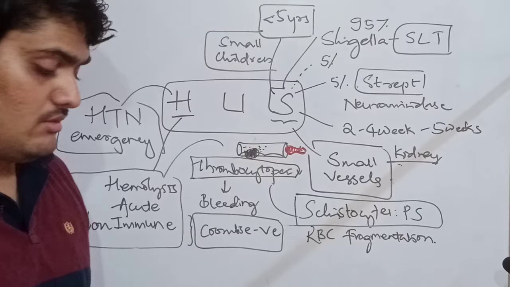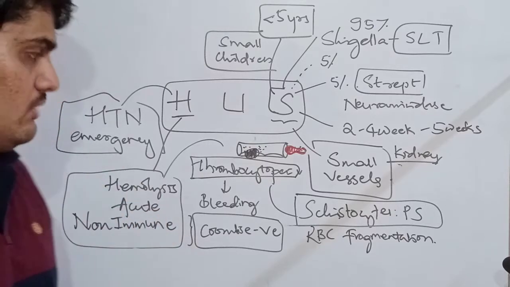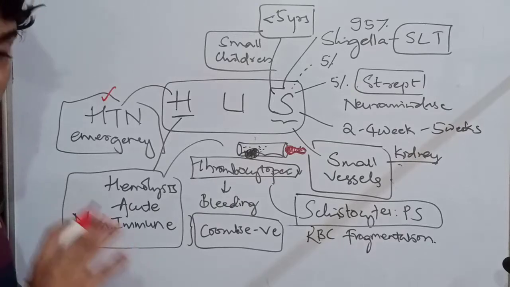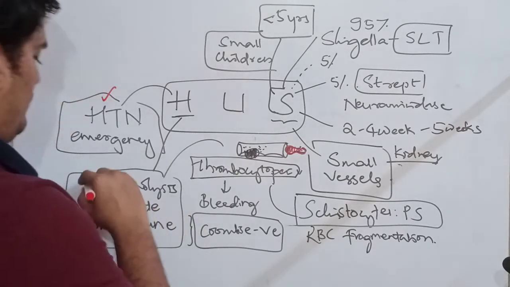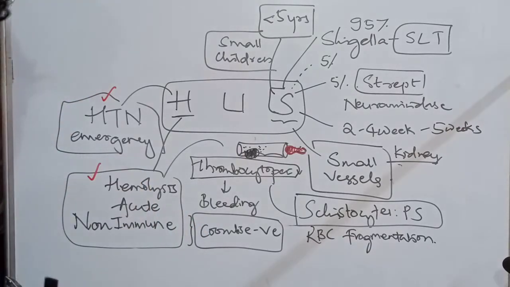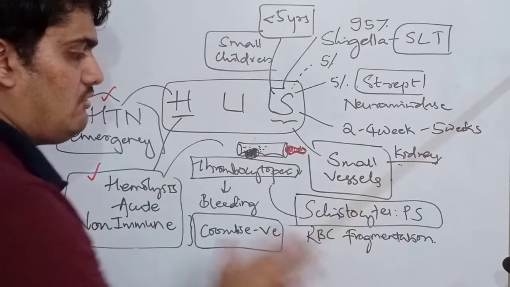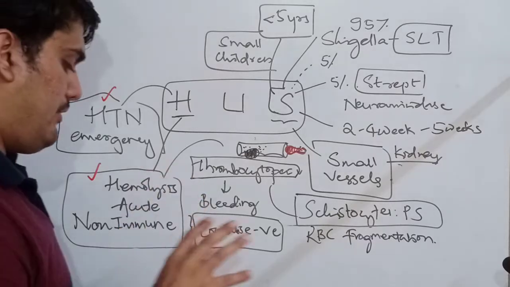So HUS can present in two ways: as an acute hypertensive emergency episode or an acute hemolysis episode, with this type of pathology, nothing but hemolytic uremic syndrome.